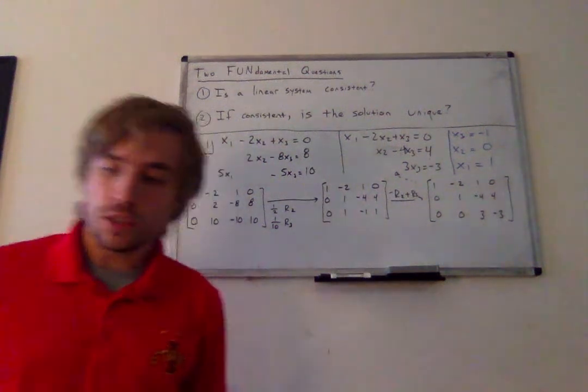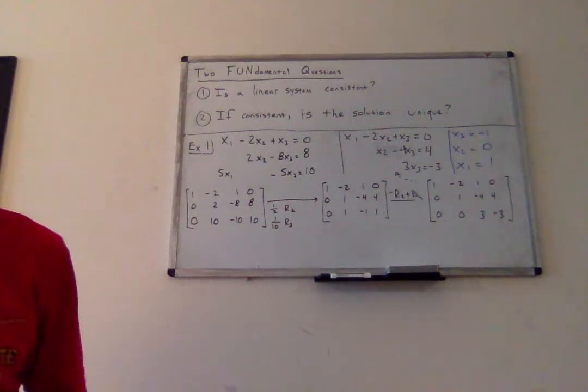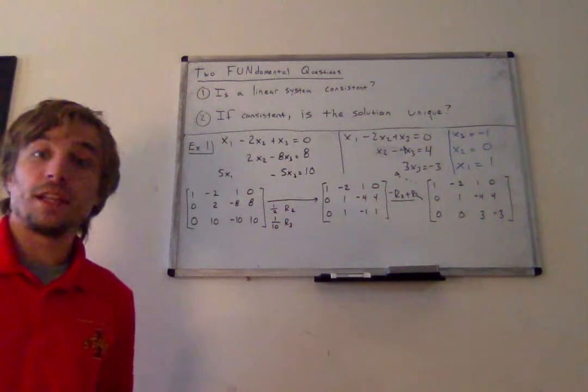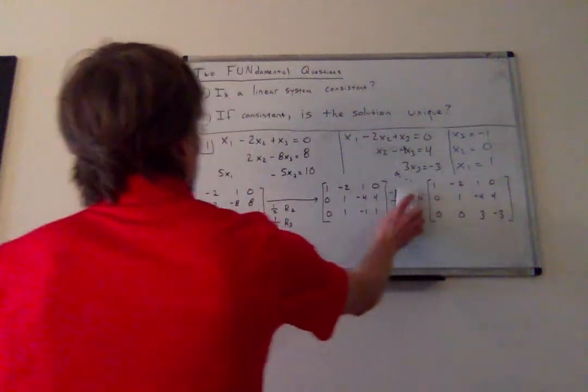All right, so let's now look at a linear system that will have infinitely many solutions.